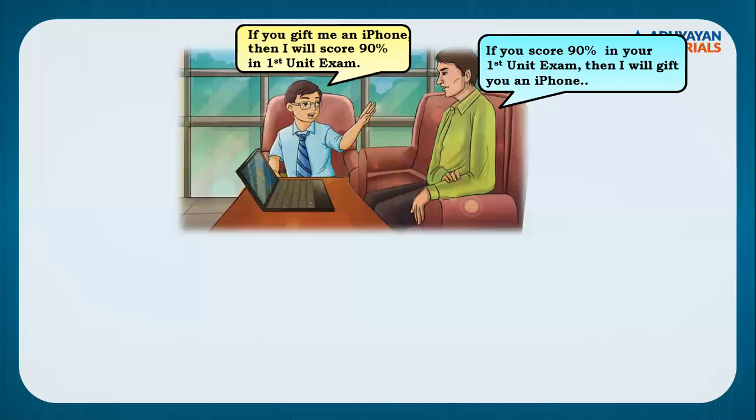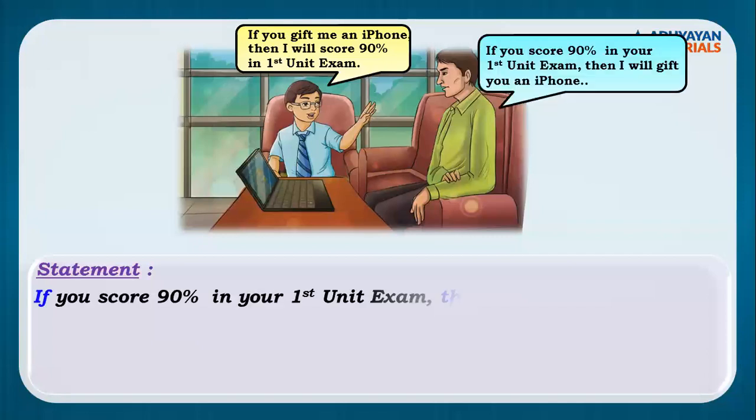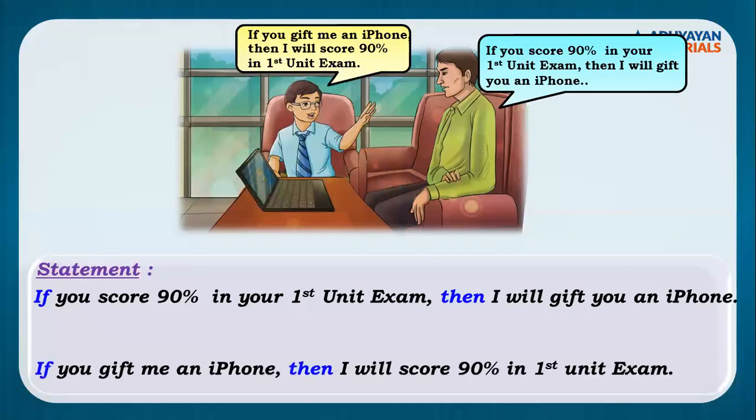Continuing with this particular example, children, now, as we were discussing, it is nothing but converse, rightly said by Harshit. The statement was, if you score 90% in your first unit exam, then I'll give you an iPhone. इसका उल्टा, यानी कि converse is, if you give me an iPhone, then I'll score 90% in the first unit exam. Children, you can see this part I have highlighted between if and then. ये जो part था antecedent, वो दूसरे वाले statement का consequent बन जाता है, और जो पहले वाले statement का consequent था, वो दूसरे वाले statement का antecedent बन जाता है.